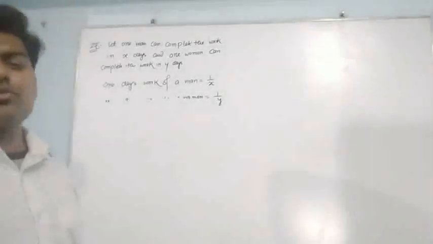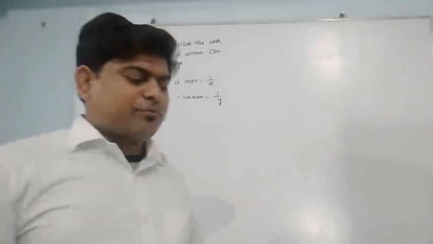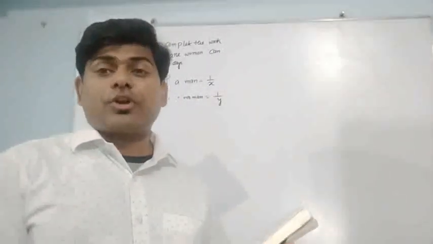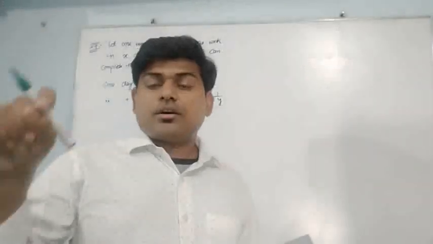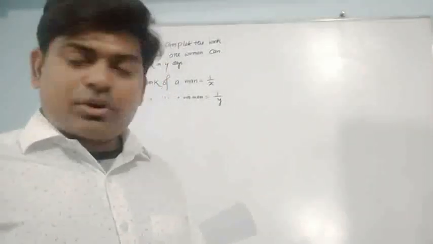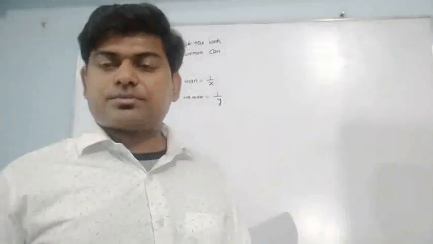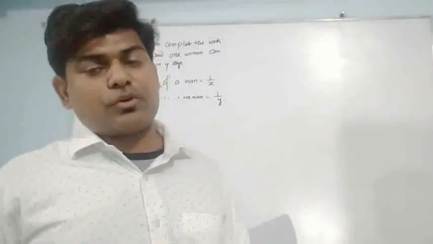Now we are moving to the question. In the question it is given that 2 men and 5 women can complete the work in 4 days. It means 2 men's 1 day work is equal to 2 upon x, and 5 women's 1 day work is 5 upon y.